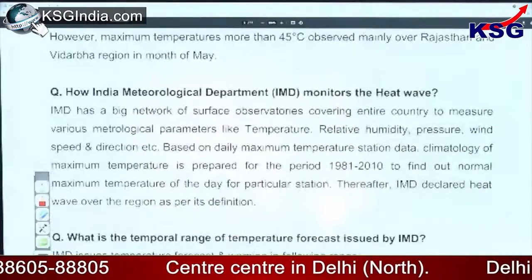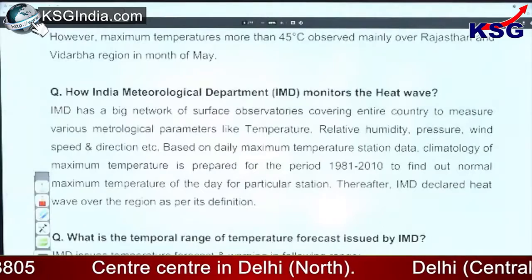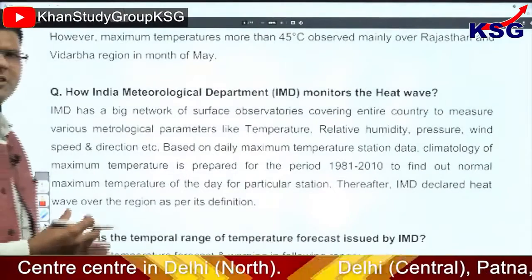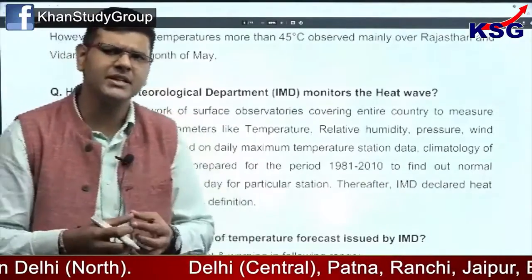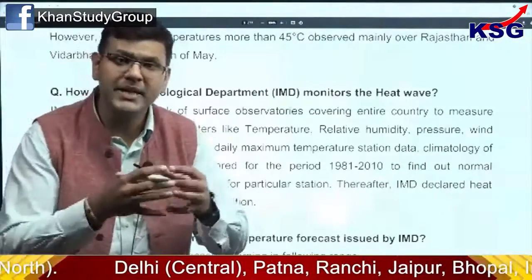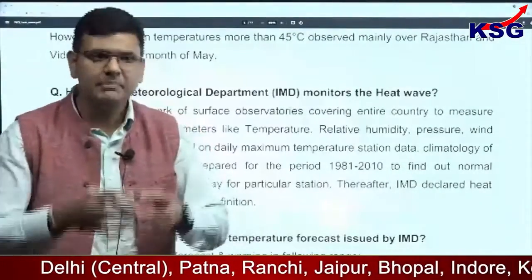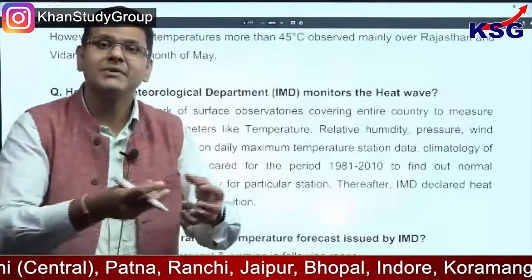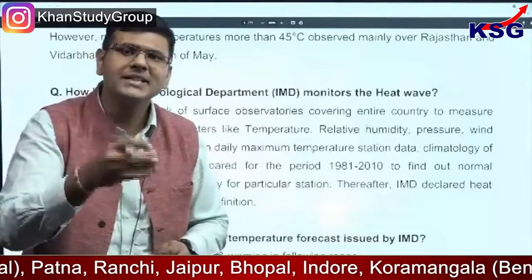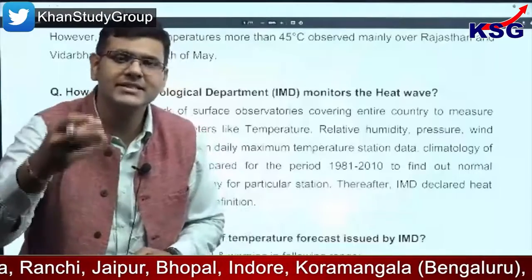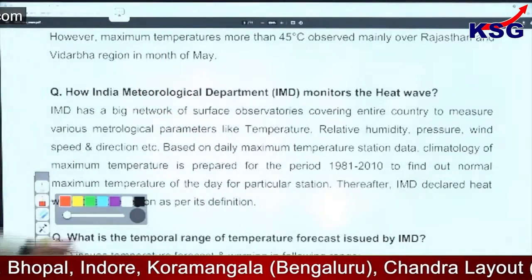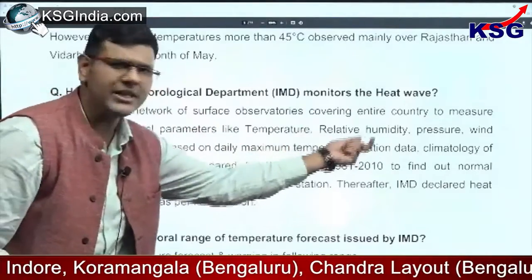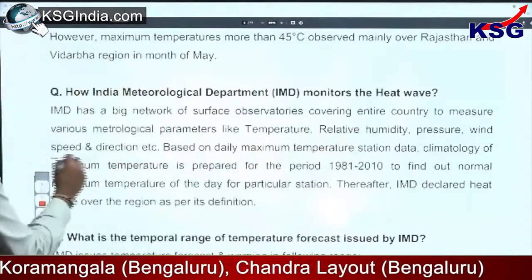It talks about how the Indian Meteorological Department monitors the heat waves. Now, the Indian Meteorological Department would be assessing or observing the humidity, the temperature and the pressure. Based upon all these parameters, it will then try to find out how we can predict that it's a heat wave condition. So it monitors the heat wave conditions based upon temperature, relative humidity, pressure, wind speed and direction.